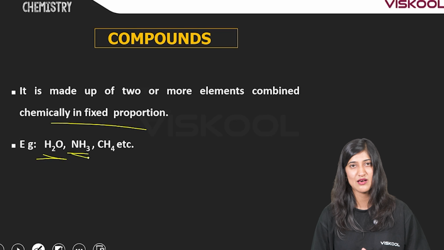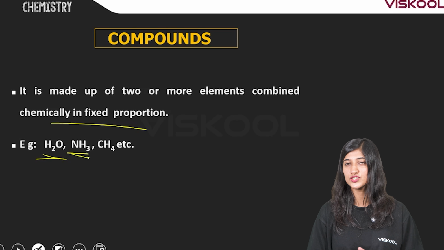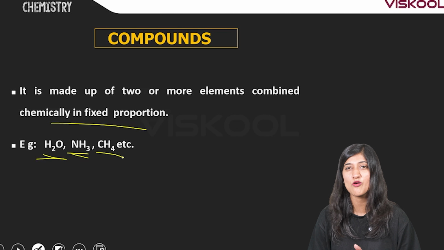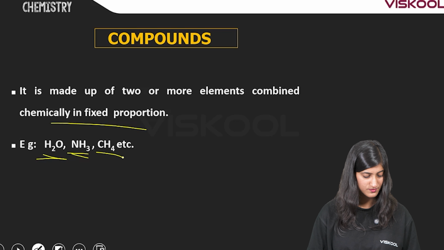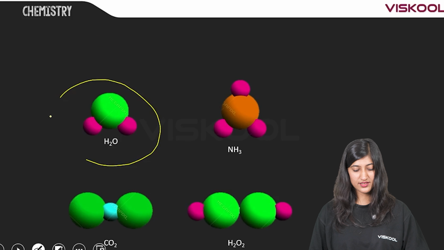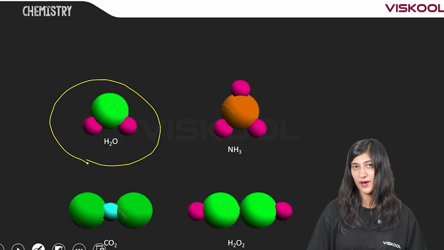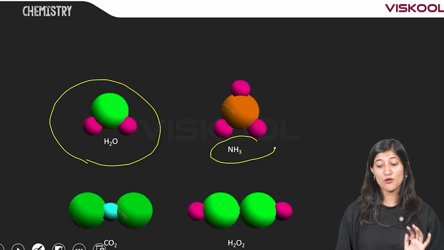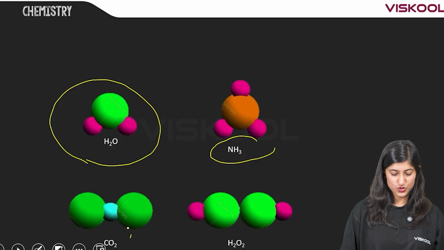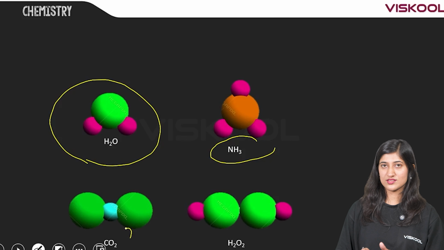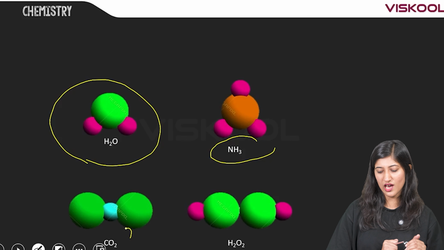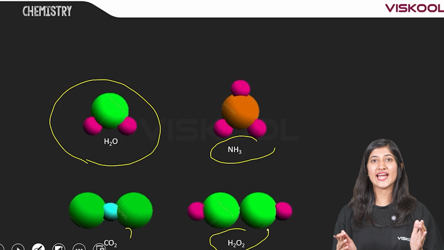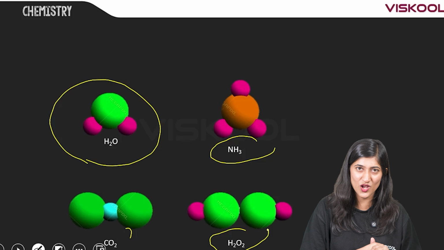Hydrogen and oxygen combine to form water. Now, NH3 is ammonia. Nitrogen and hydrogen combine to form ammonia. Now, what is CH4? CH4 is methane. Carbon and hydrogen combine to form methane. You can see here, it's the shape of water. Hydrogen and oxygen combined in a fixed ratio to form water. CO2 is carbon dioxide. Carbon and oxygen combined in a fixed ratio to form carbon dioxide. Now, what is H2O2? H2O2 is hydrogen peroxide. So, hydrogen and oxygen combine to form hydrogen peroxide.